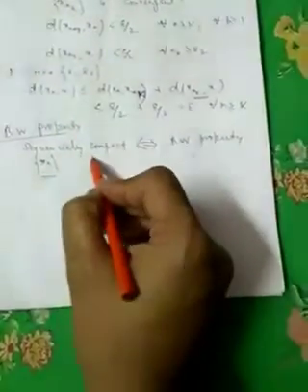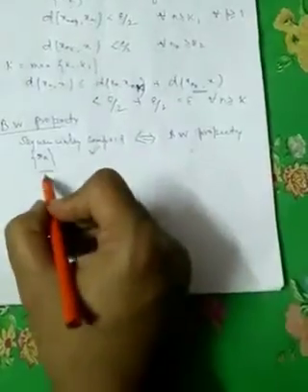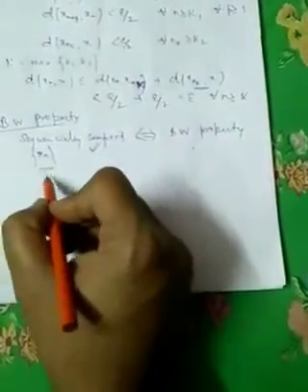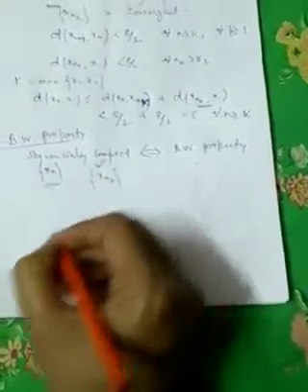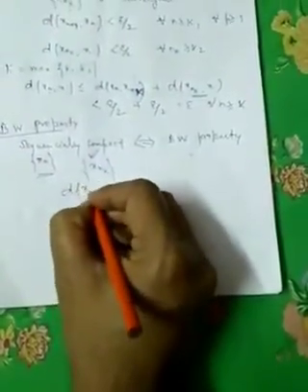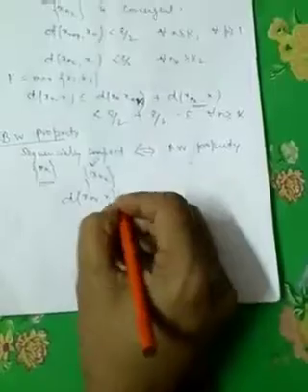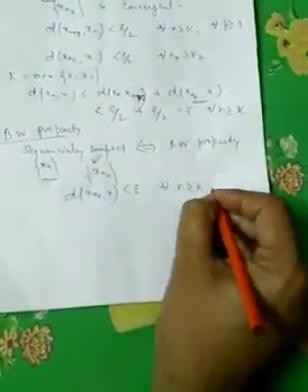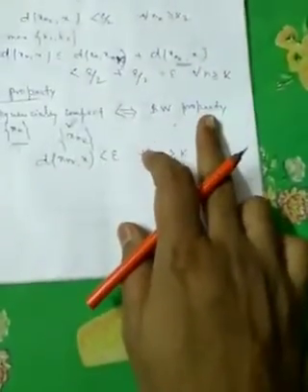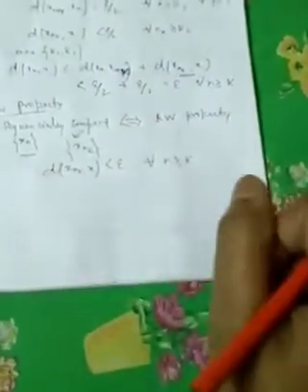As it is sequentially compact, the sequence must have a convergent subsequence, say (xnk). Therefore, d(xnk, x) < epsilon for all n ≥ k. Okay, now we prove it satisfies the Bolzano-Weierstrass property.